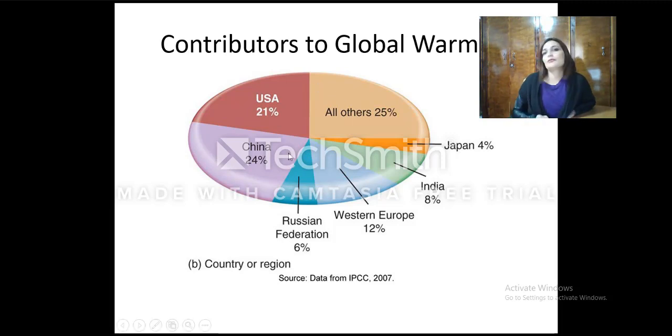Now, contributors to global warming, we can see that China has the highest contribution, up to 24%, followed by the States. Then we have Western Europe, India, Russia, Japan, and other countries.